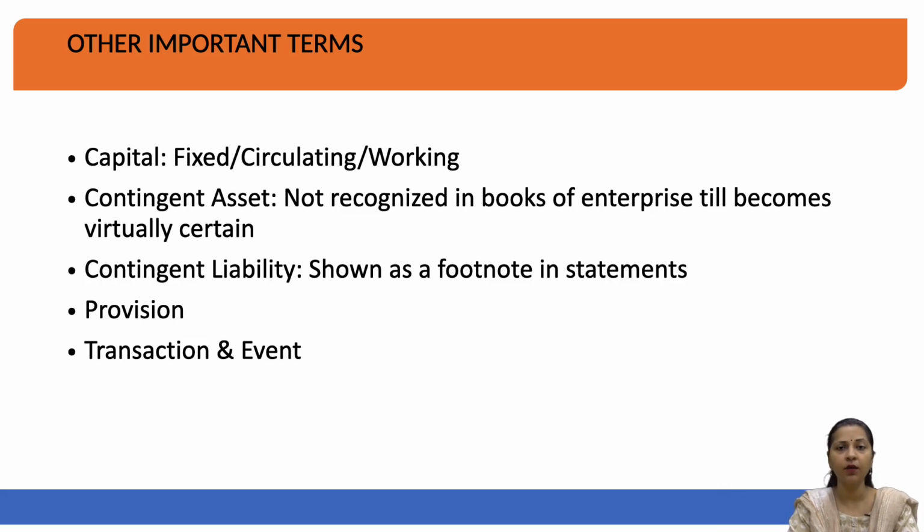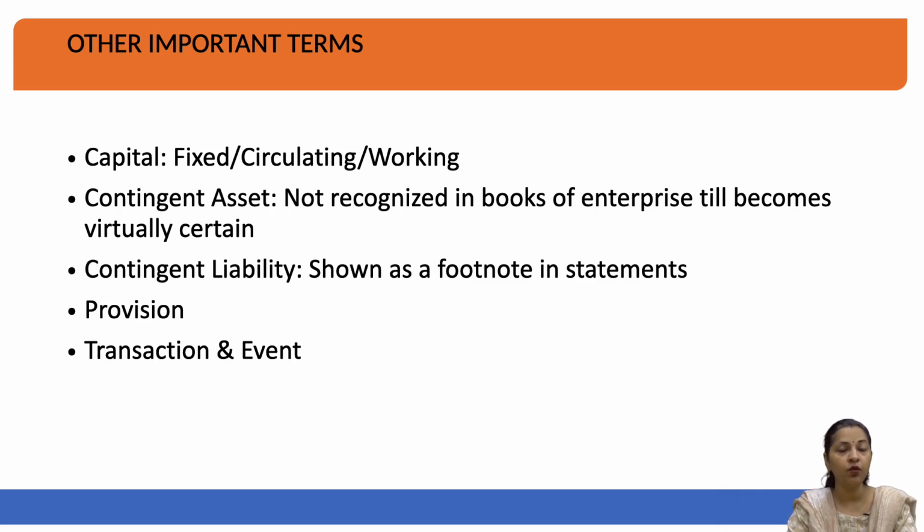Next are other important terms which could be relevant from the point of view of making accounts. The first one here is called capital. What is capital? Capital is that amount of money or any resource which is brought into the business and has been invested in the company for the basic purpose of earning returns from your investment.